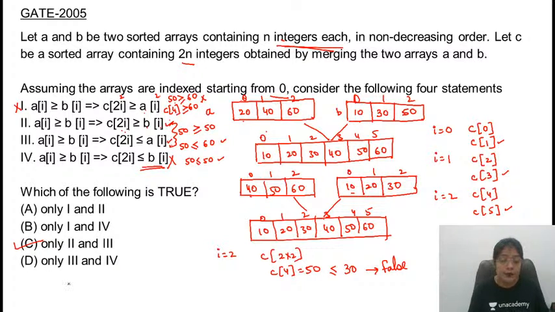Is this clear? So definitely yes, 2 and 3 are the correct statements. So the answer for this problem is 2 and 3. Answer is C. Is this clear to everyone?